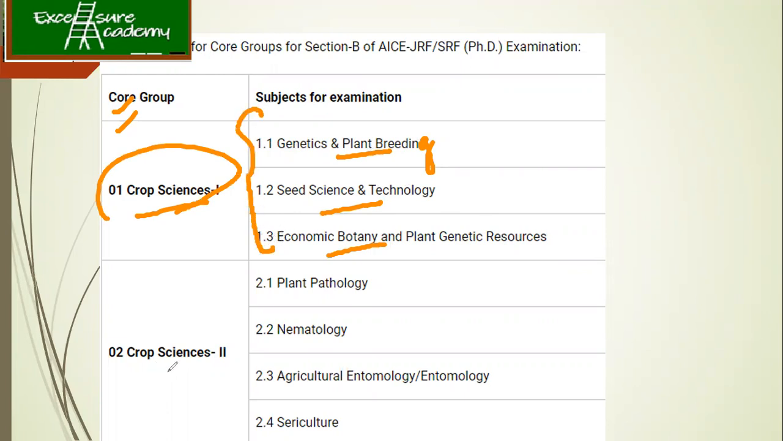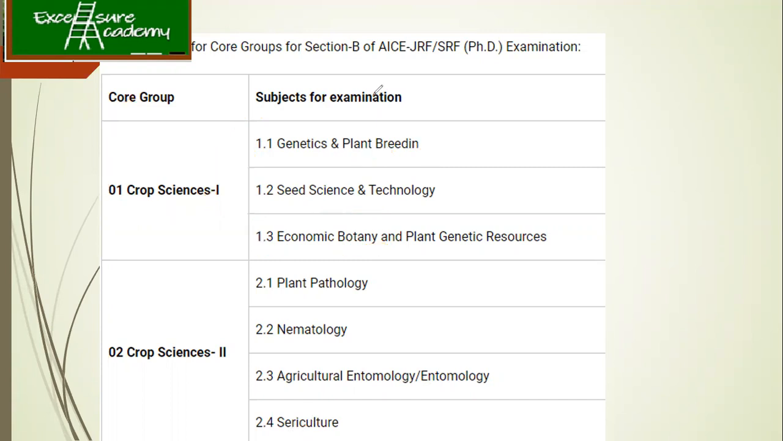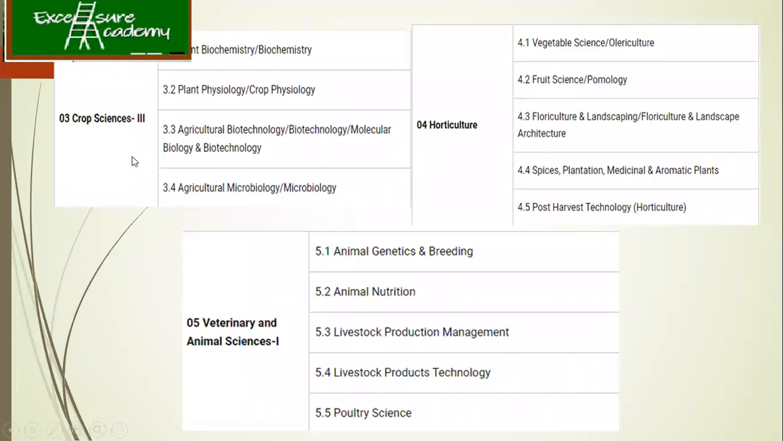And then you have crop sciences 2, where plant pathology, nematology, agricultural entomology, and sericulture are discussed. It means that if you have selected crop sciences 2, then you don't have to study all the other things. So don't get confused. Similarly, crop sciences 3 covers horticulture; only this much you have to study.